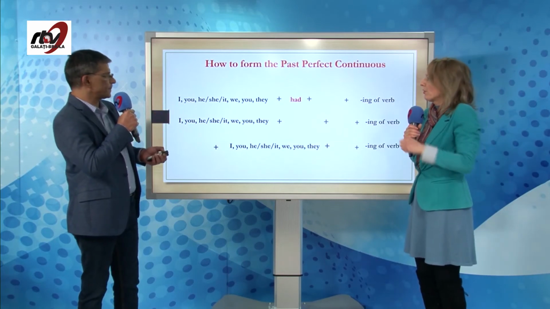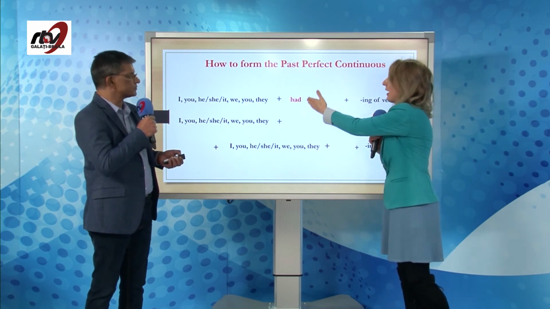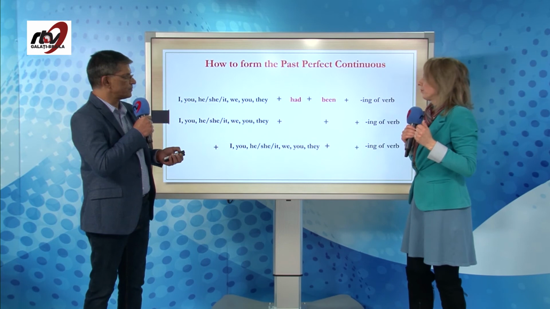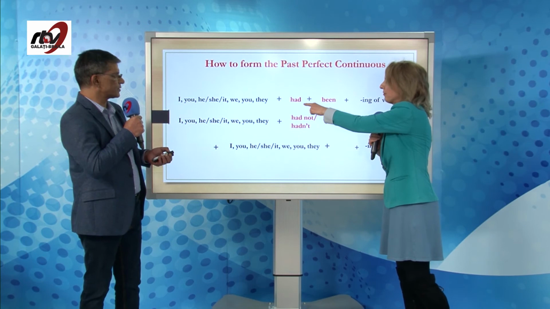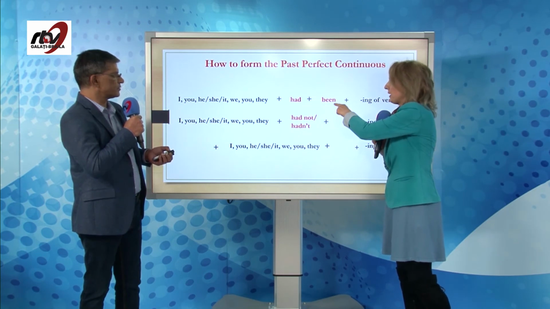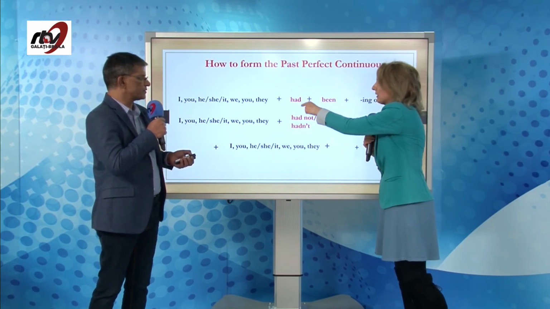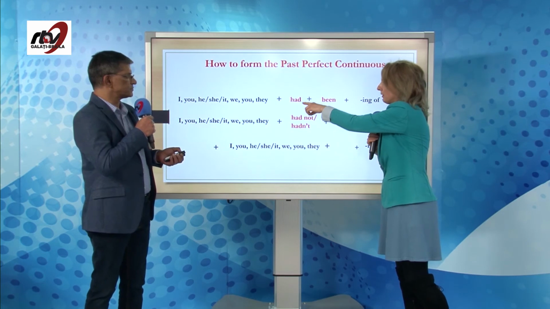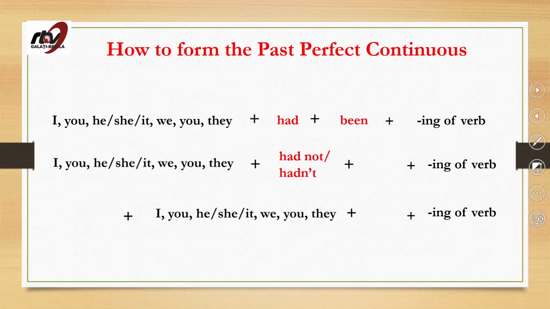Very good. So how do we form in the affirmative? We use the persons, okay? Had plus been, okay? So there are 2 auxiliary verbs, have and be. But you can see been is a past participle here, okay? And had is the second form. Trecutul simplu, iar aici este cum ar veni a 3-a formă, participiul trecut. Sunt 2 verbe auxiliare, a avea și a fi. And the verb that refers to the action itself.